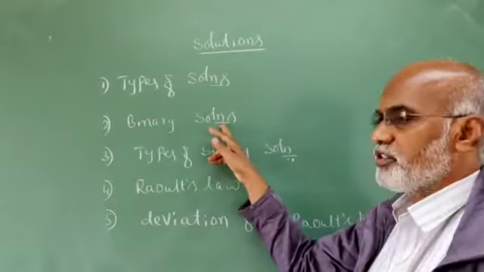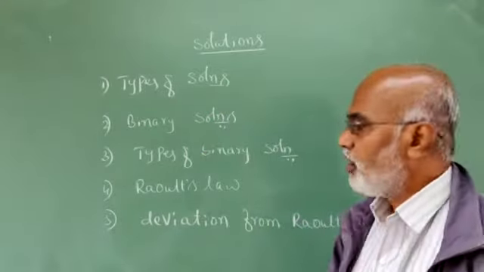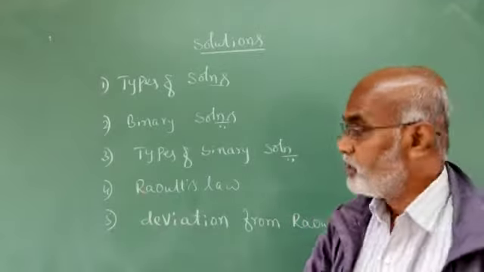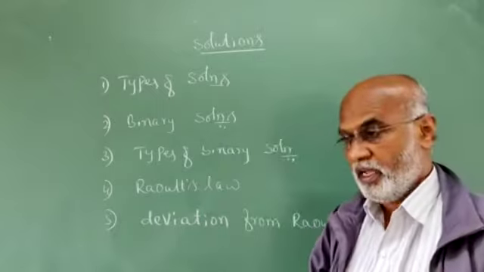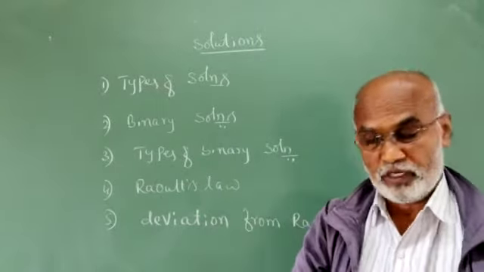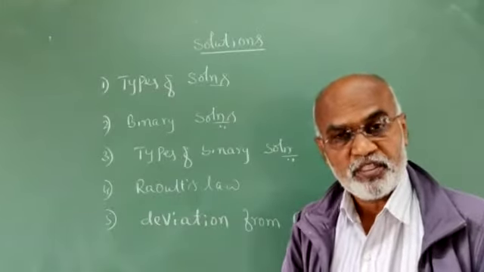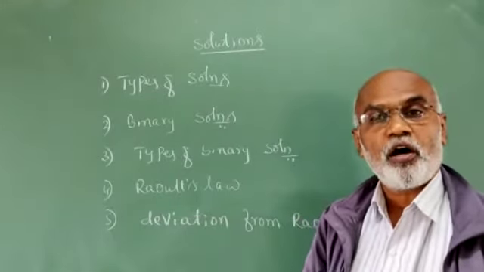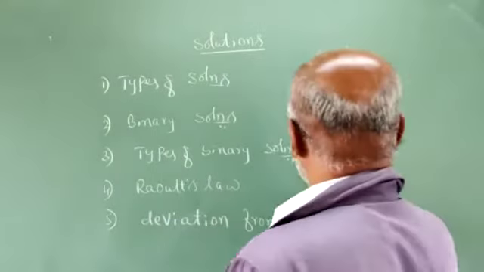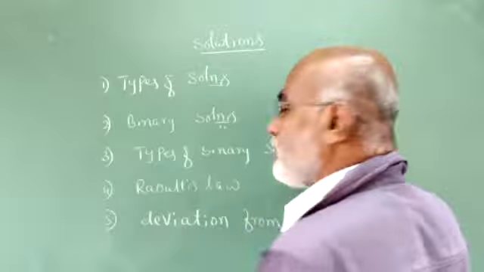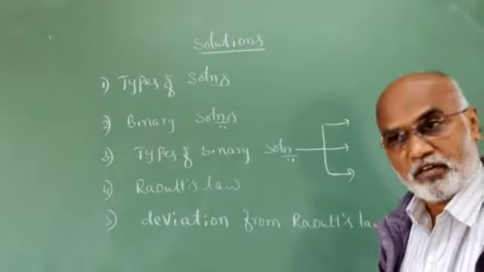Binary solutions, which are composed of only two components, are of different types. When we prepare a solution by dissolving two liquids, where the solute is a liquid and the solvent is also a liquid, such binary solutions are of three types: completely miscible liquids, partially miscible liquids, and completely immiscible liquids.